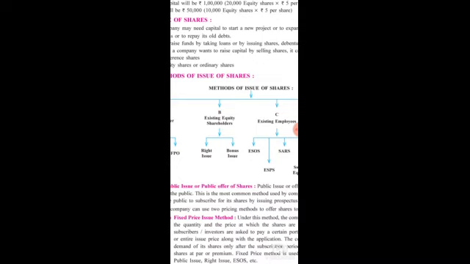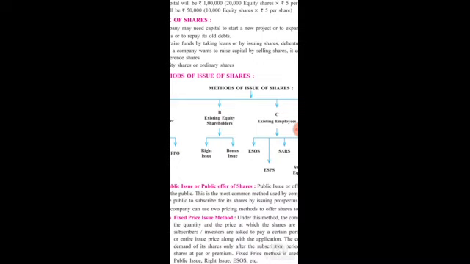They first offer those shares to existing equity shareholders. There are two ways by which a company offers shares to equity shareholders, that is right issue and bonus issue.